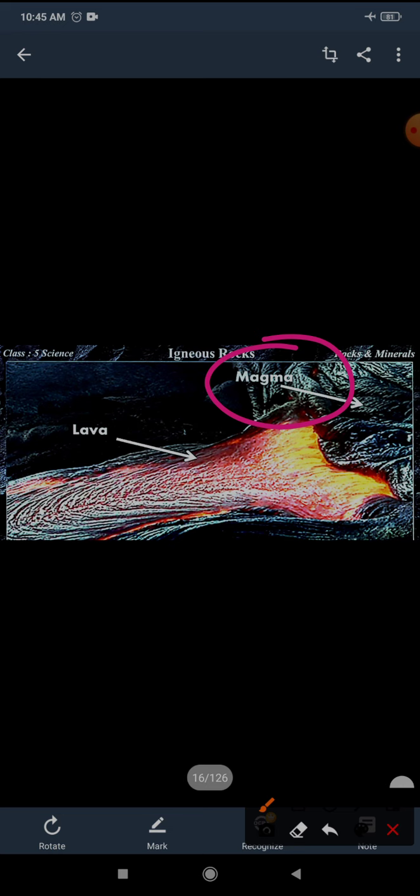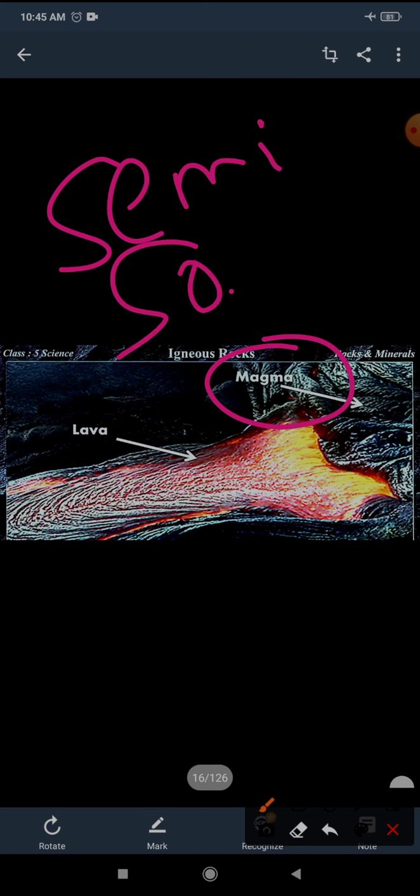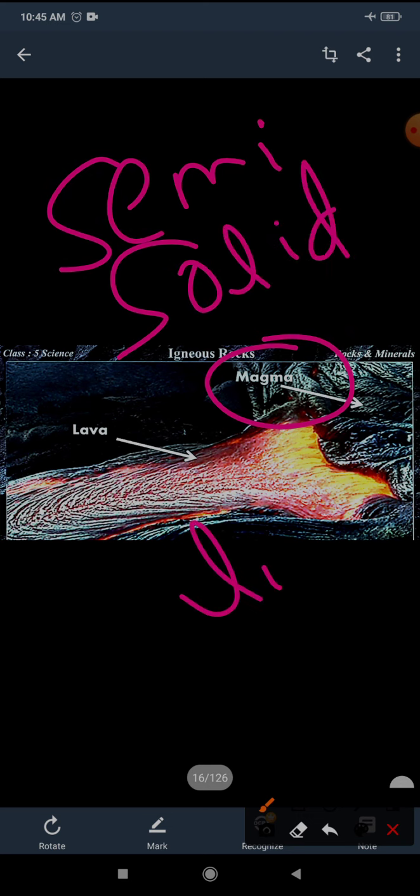Magma is made up of molten rock. Molten means melted, and melted means semi-liquid, semi-solid.